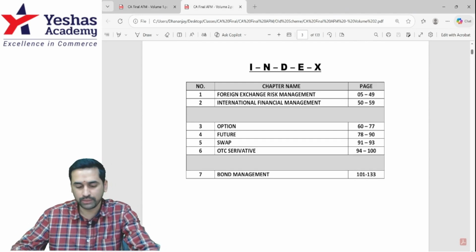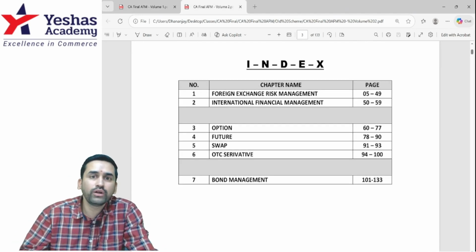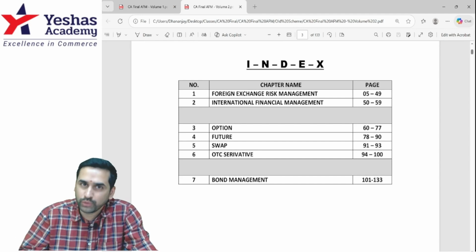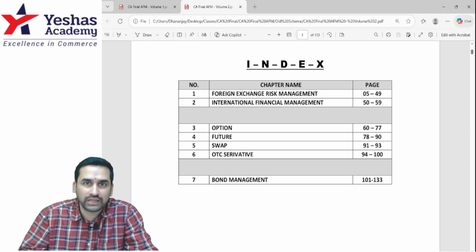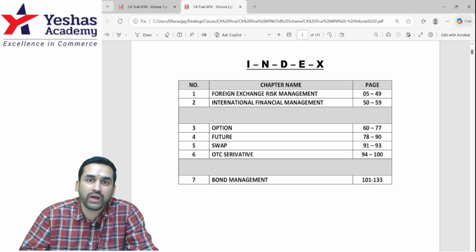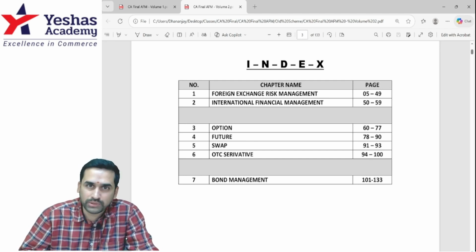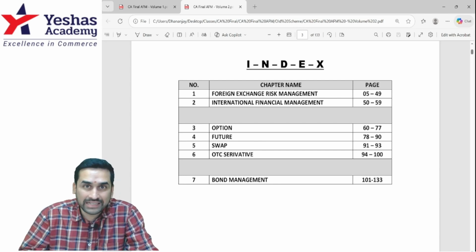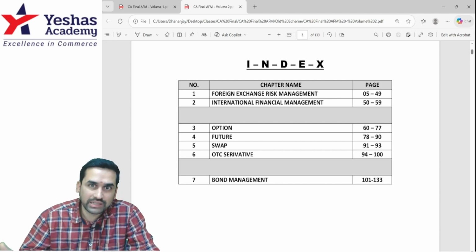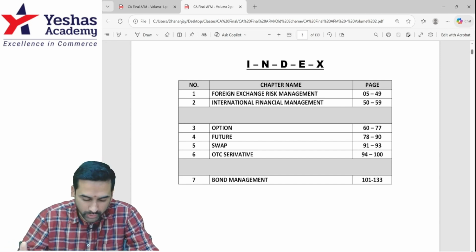Then coming to the next segment, forex. When you're doing options, forward and future, you have to do forex along with that, because even in the foreign currency topic, the forex topic, you have some forward contract. So if you do not know what is future, what is option, and how to select the rates in forex, then you will get confused and mess up. So do forex and future and option together.